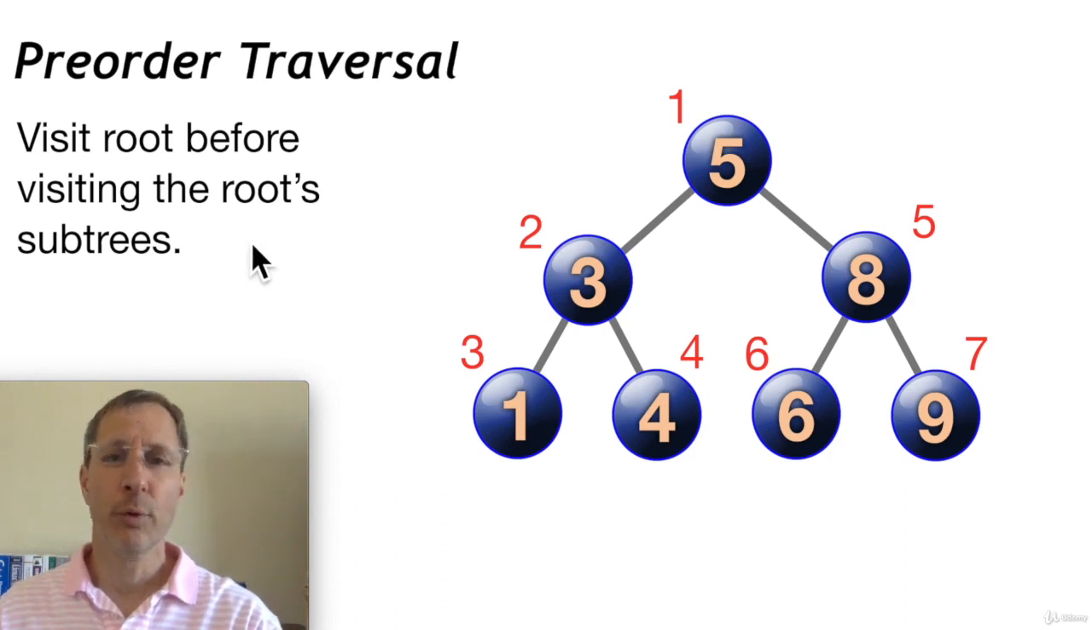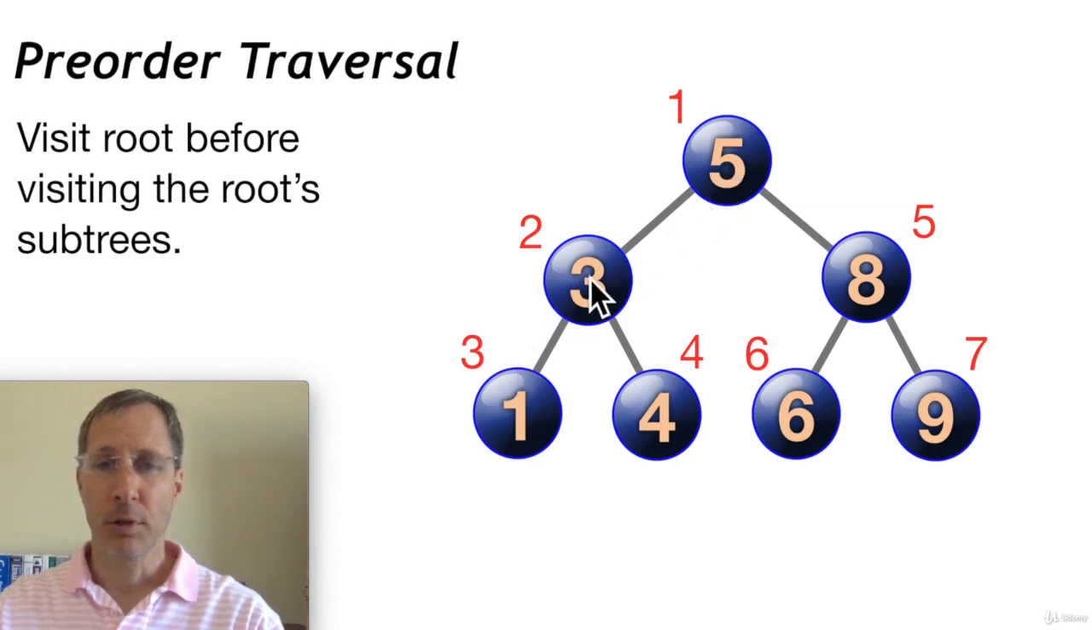In pre-order traversal, we visit the root before we visit the root's subtrees. In other words, we're always going to start at the root, and then we'll visit the root's subtrees. And the same thing here with node 3, which is basically a subtree starting at node 3. We're going to visit 3 before we visit its subtrees.